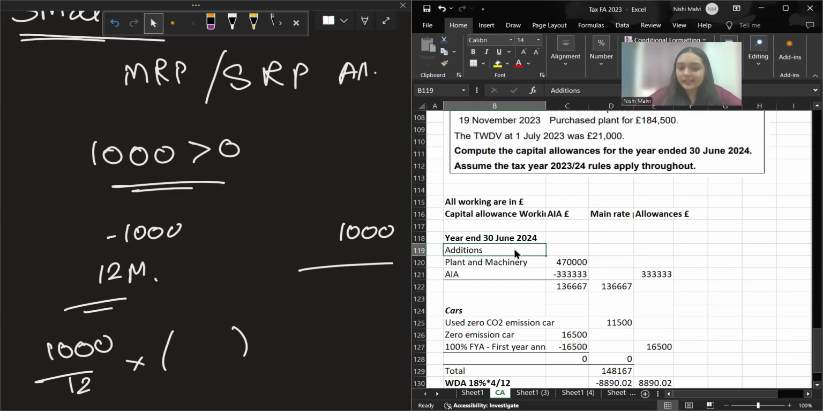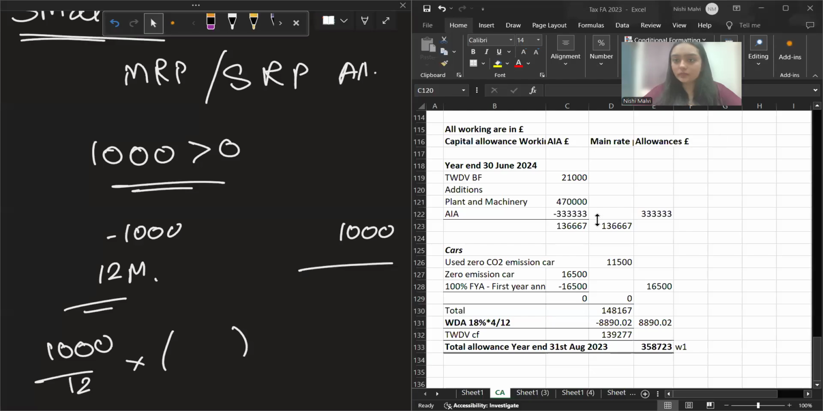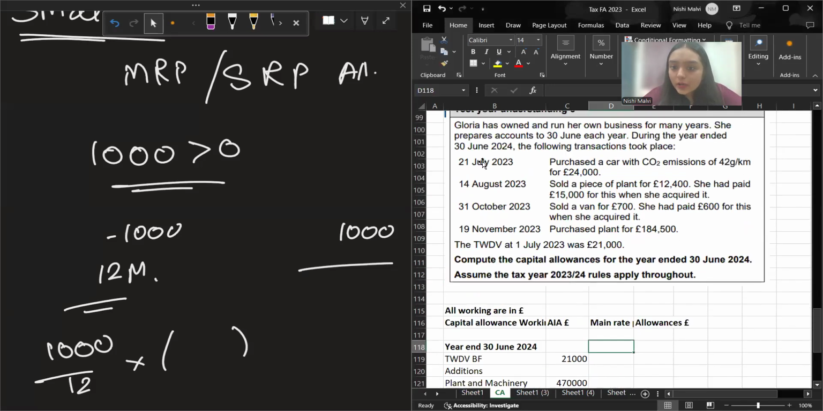Okay. Here you will write tax written down value brought forward. Okay. Because it was a brought forward balance, your 21,000 is your brought forward balance. So you will add it. Good. So here you had your 21,000 of the brought forward balance. Now you purchased a car on 21st July with CO2 emission of 42, and you sold a piece of plant and sold a piece of land.